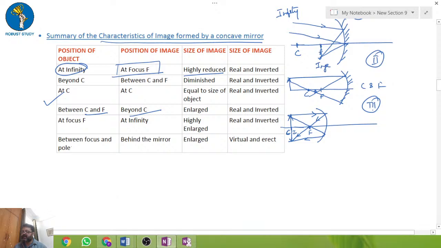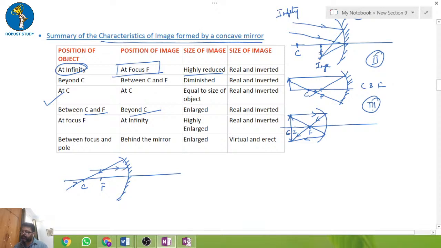Now, if the object is at focus. Suppose this is our mirror, this is the center of curvature, this is the focus. One ray will trace back as per the rules we know, and the other ray, when it passes through, will be parallel to the principal axis.